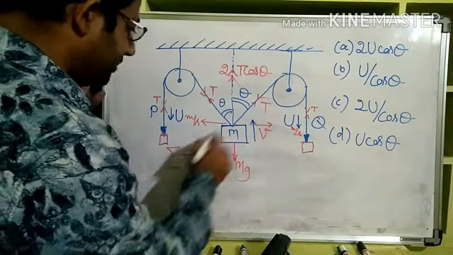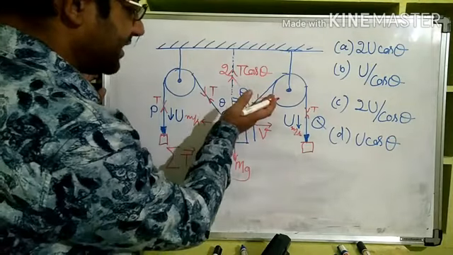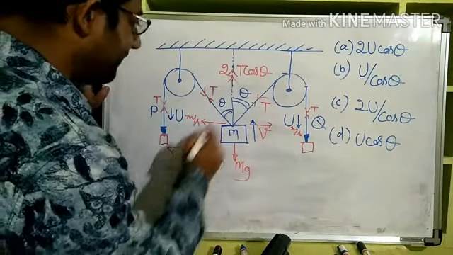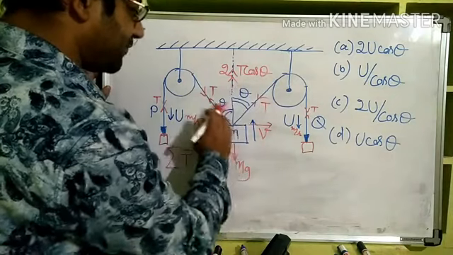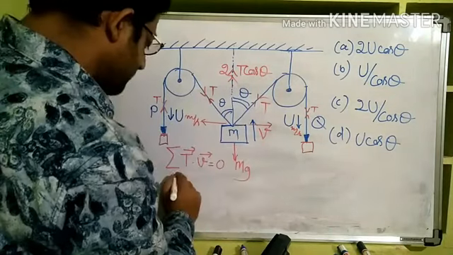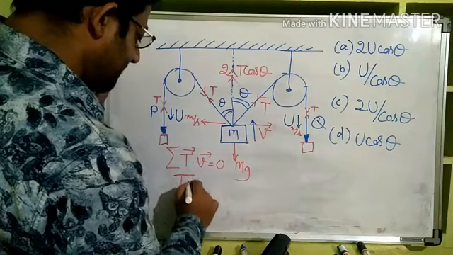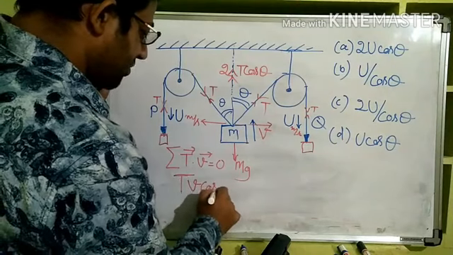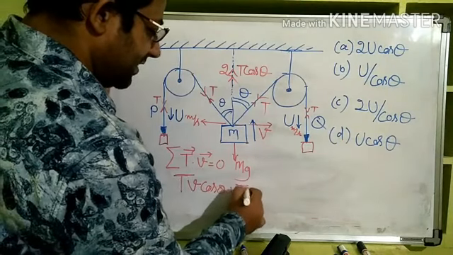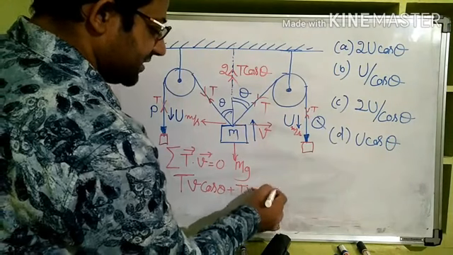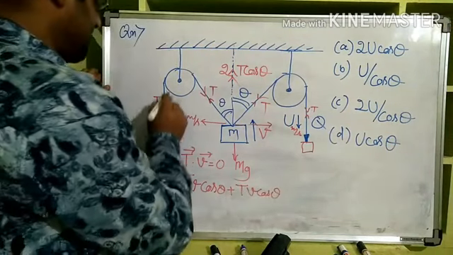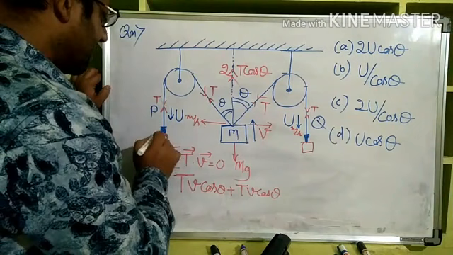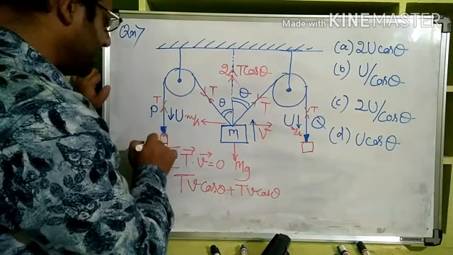So what can we put for this mass, what is T dot V? T V cos theta for this T also, and from this T also. T V cos theta plus T V cos theta. Then see here on this block, T is in the upward direction and U is in the downward direction.